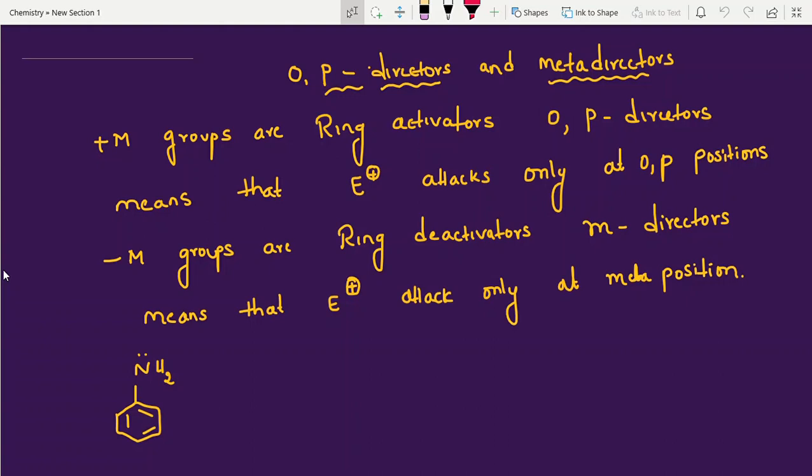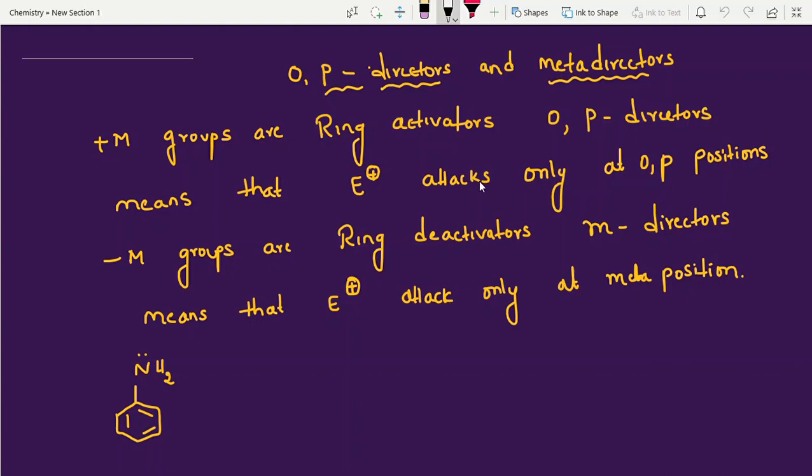See, first I have given some note points. Plus M groups are ring activators. In the previous video, I explained the introduction to the mesomeric effect and how many types of conjugated systems are possible, and I have also listed plus M groups and minus M groups. So please go through that topic and come back here. In the description box I have also given some links regarding OP directors and meta directors. You can watch those also, so you can understand better and better.